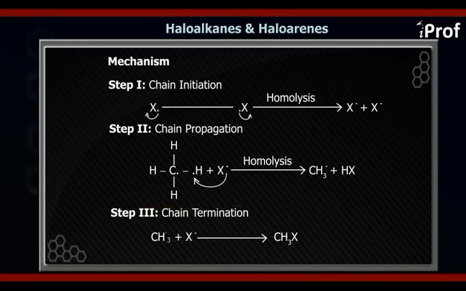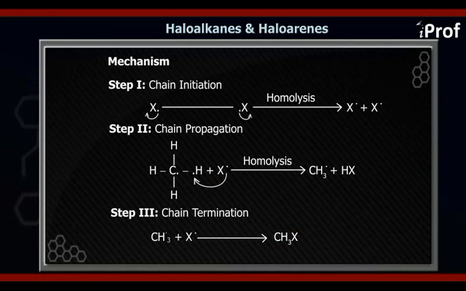The CH3 radical formed in chain propagation will react with the X radical formed in the first step. In chain initiation we had two radicals; one abstracted hydrogen in the second step, so one halogen radical is left. This halogen radical will react with the alkane radical formed in the second step to form CH3X, that is haloalkane.